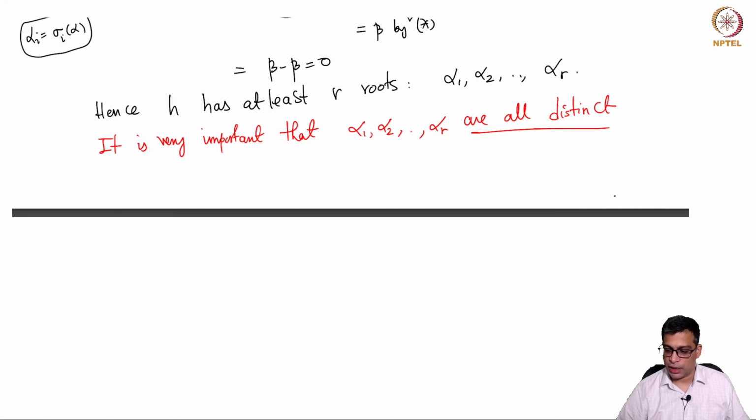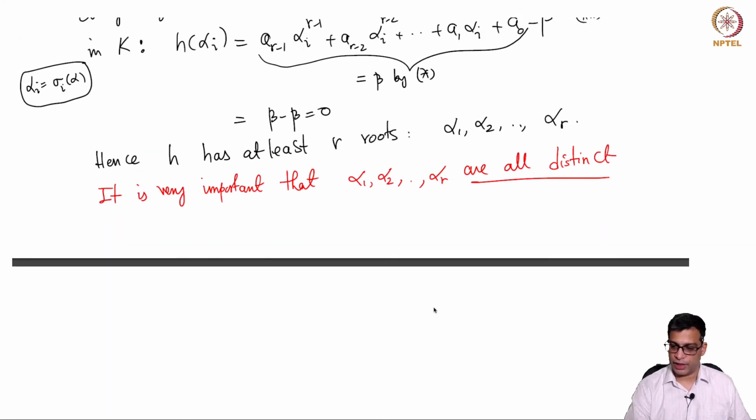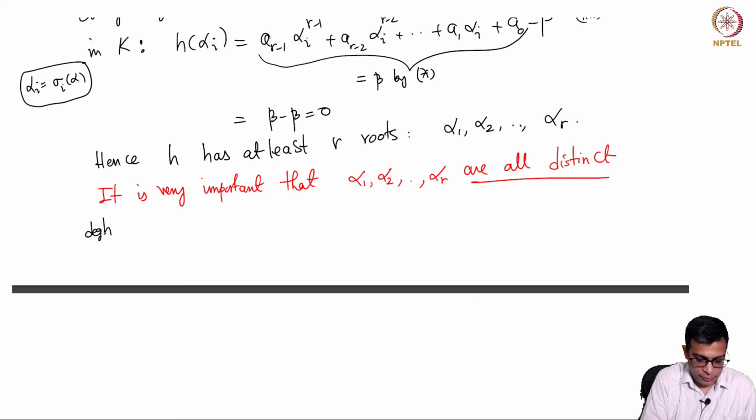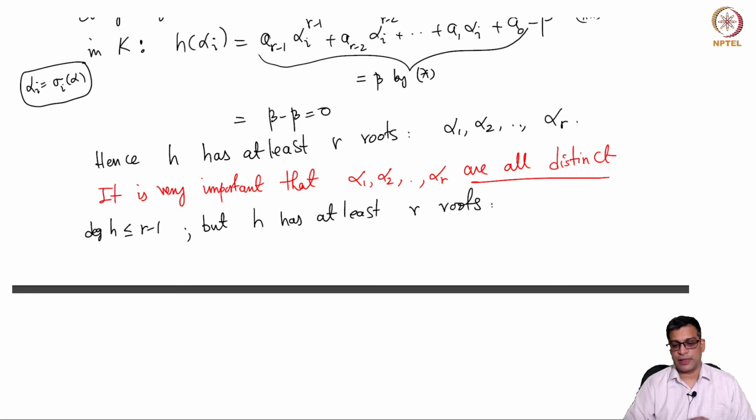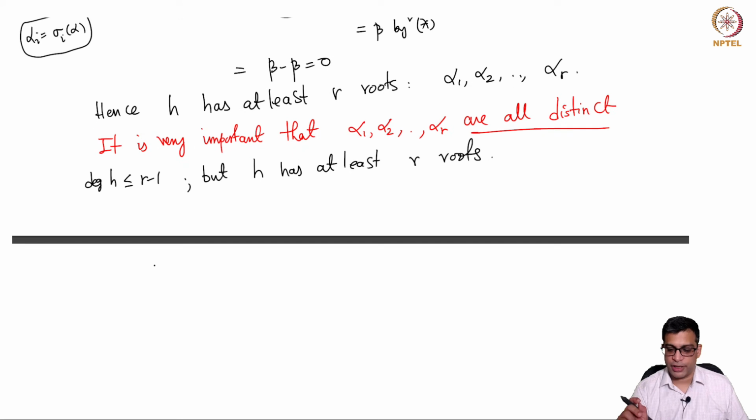So these are r different elements, they are all roots of h. So h has degree at most r minus 1, but h has at least r roots. But this is a problem, right?